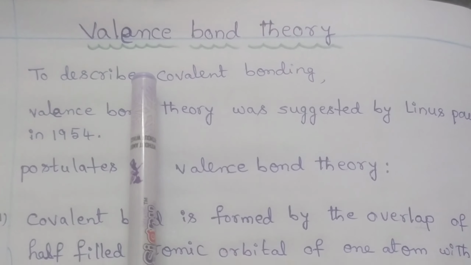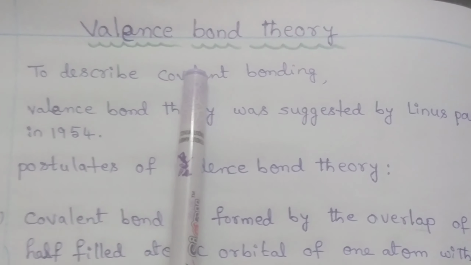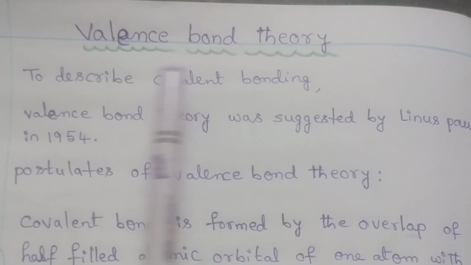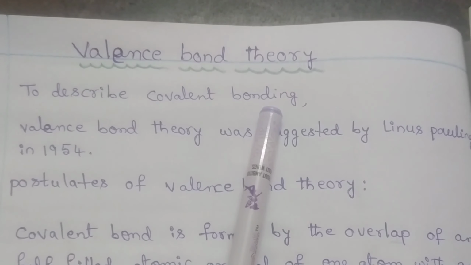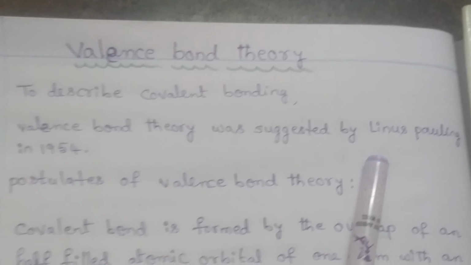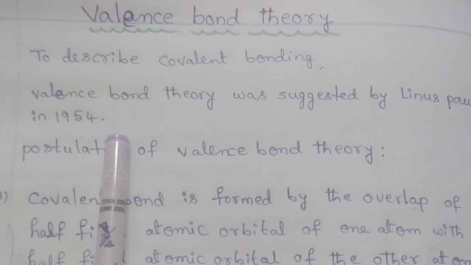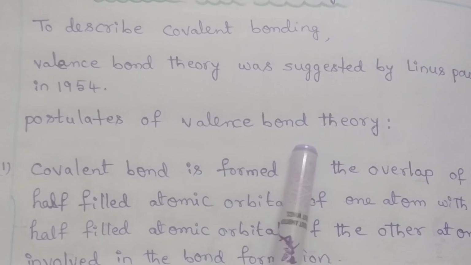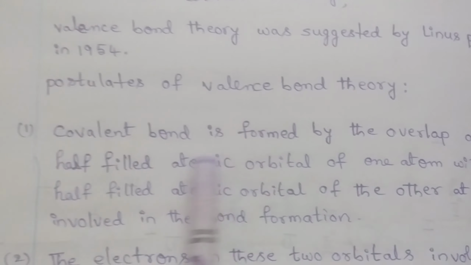Hi students, today we discuss a new concept that is valence bond theory. To describe covalent bonding, valence bond theory was suggested by Linus Pauling in the year 1954. The postulates of valence bond theory are as follows.